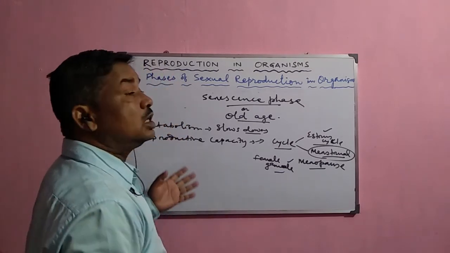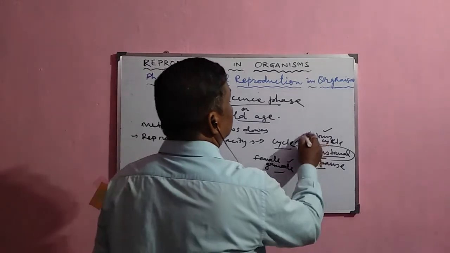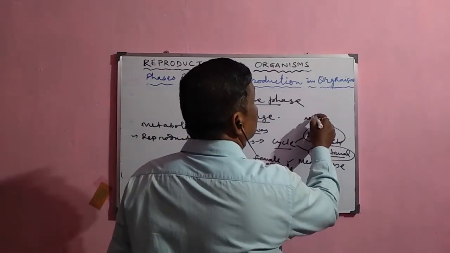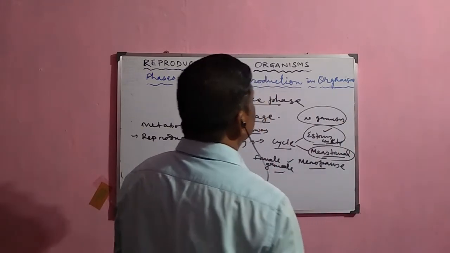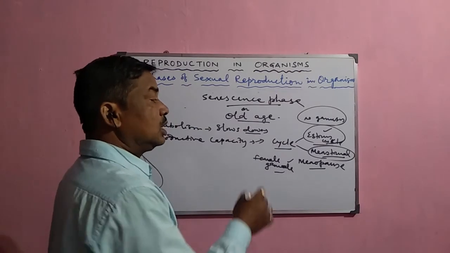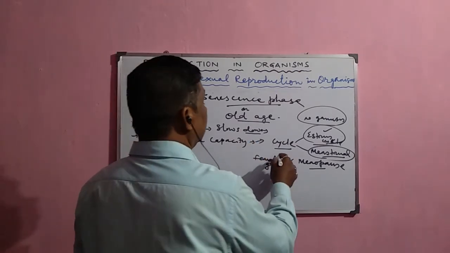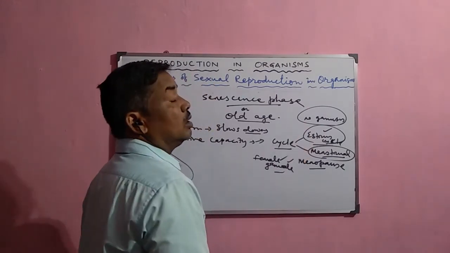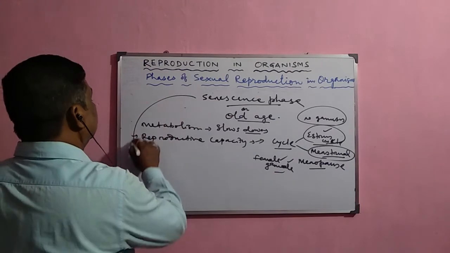There are also some metabolic disorders in the body, and the estrous cycle also stops, so no gametes are formed. In males, of course, gametes are still formed during old age, but females do not have the capacity to form the female gamete and bear a child. Then during this senescence phase, what happens?